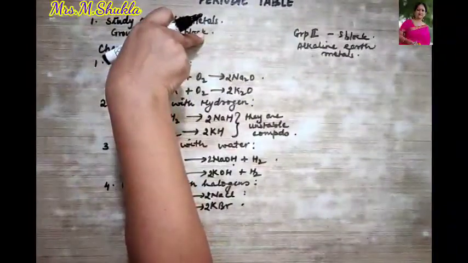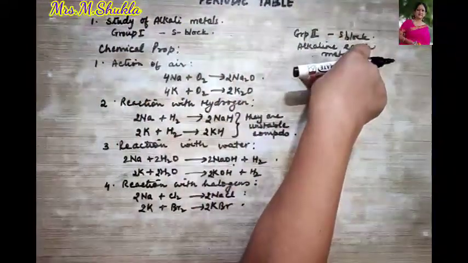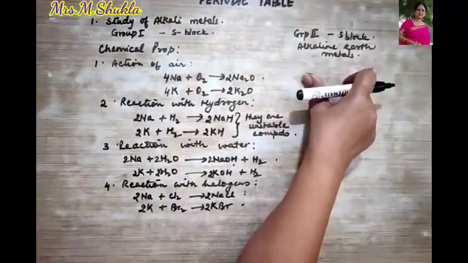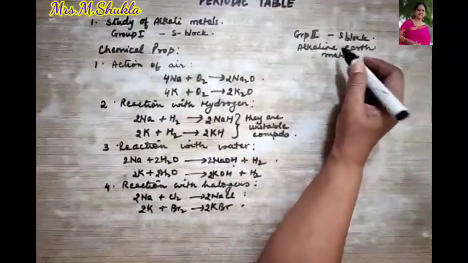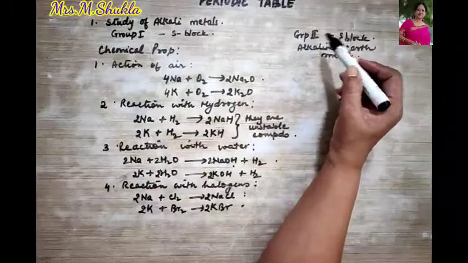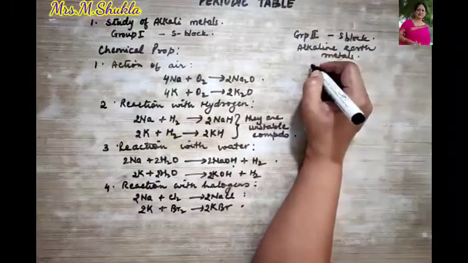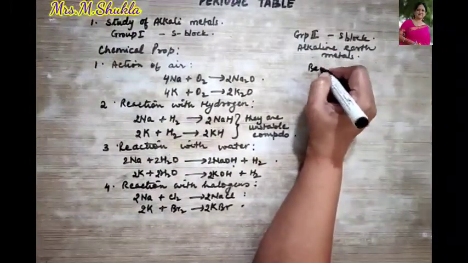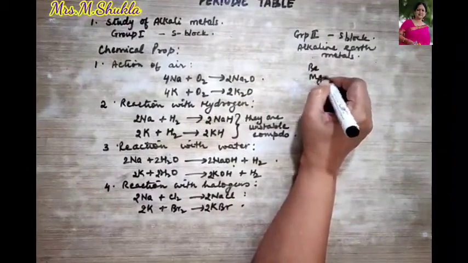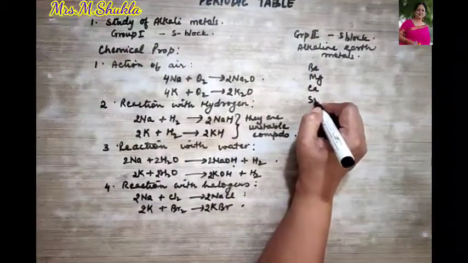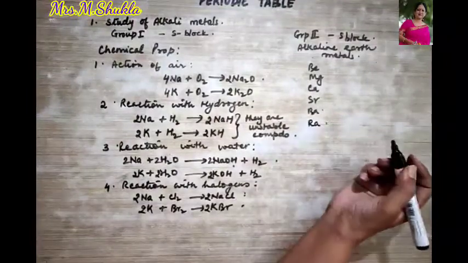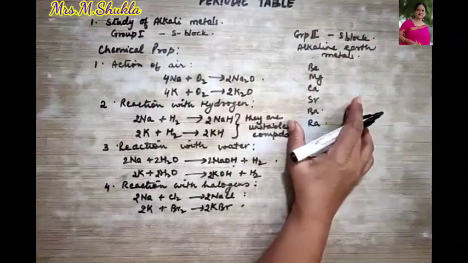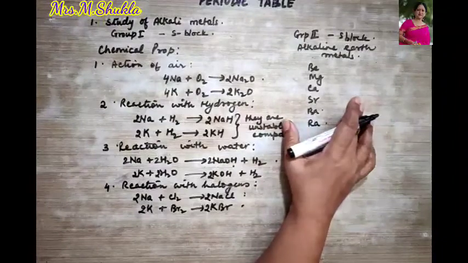Alkalis form strong bases, and these form the hydroxides of the weak bases. Clear? So let us recollect some of the metals found in group 2. They start from beryllium, then we have magnesium, calcium, strontium, barium, and radium. Okay, so these are group 2 elements.